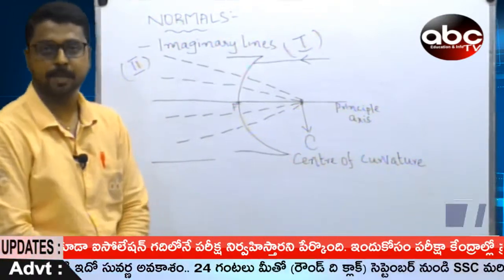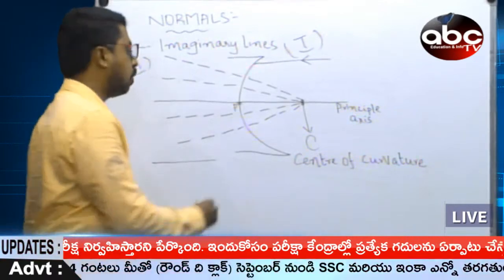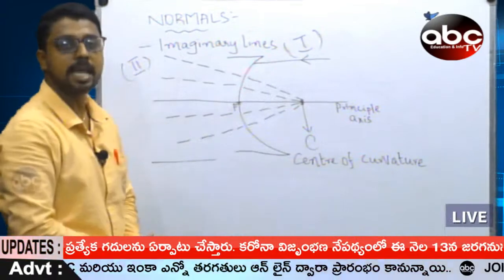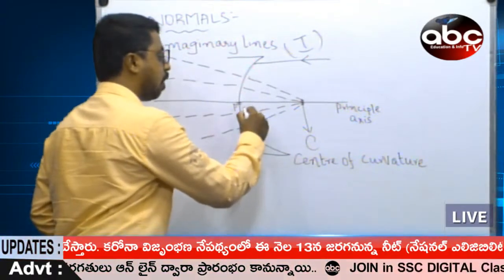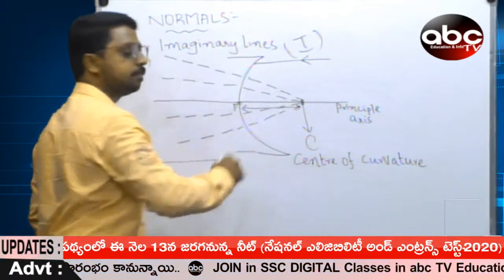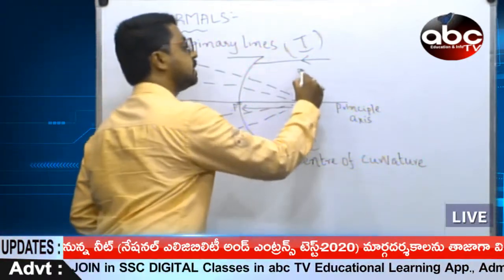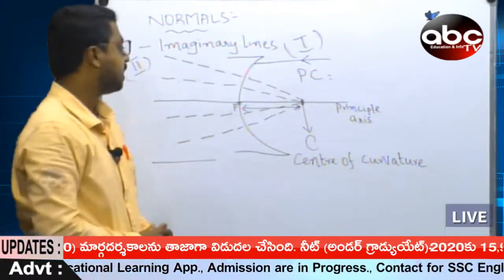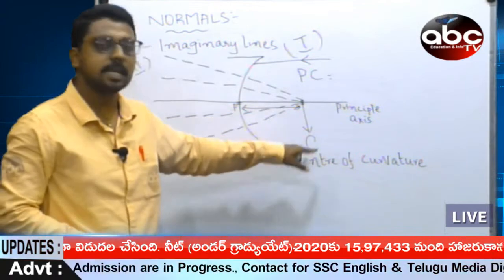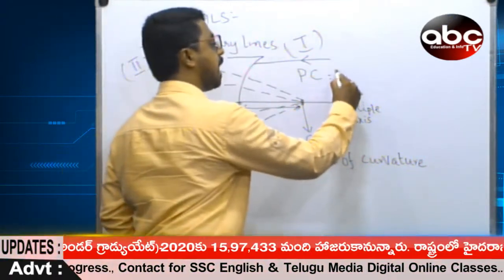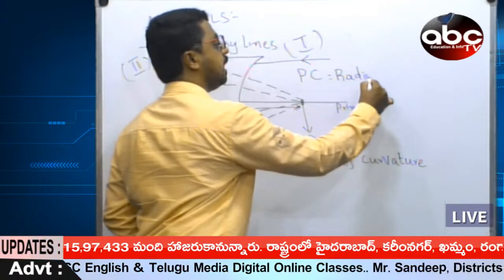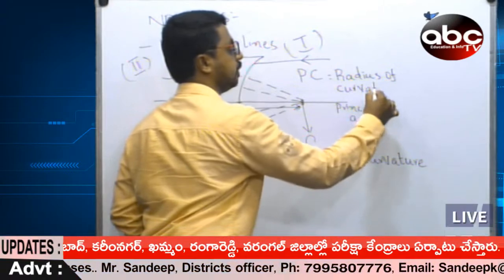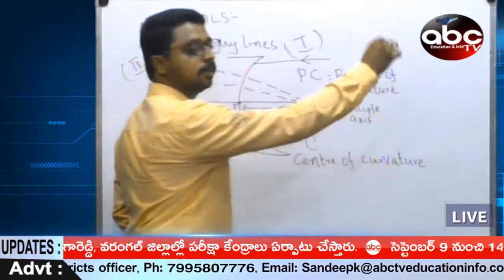Do not get confused. And here also, in between fixed point P and fixed point C, we have a small distance. We call it PC. Dear, it is not personal computer. It is the distance between the pole and the center of curvature, regarded as the radius of curvature.